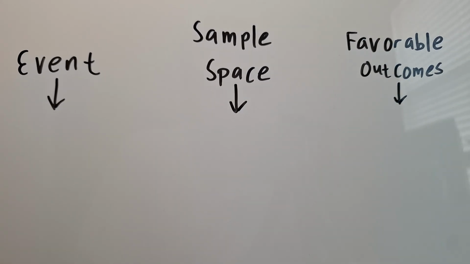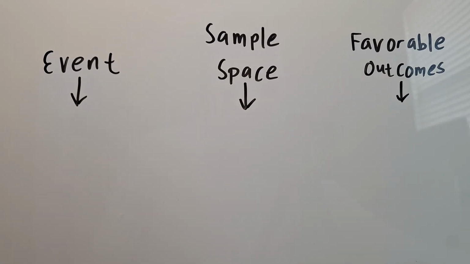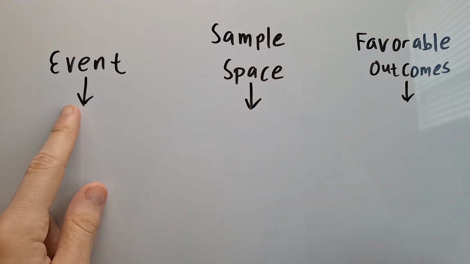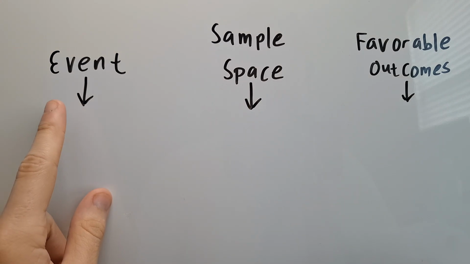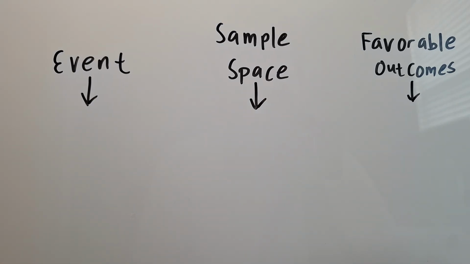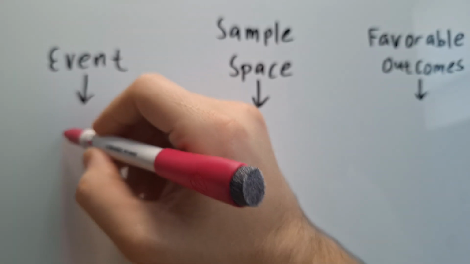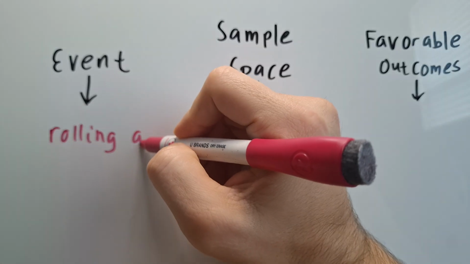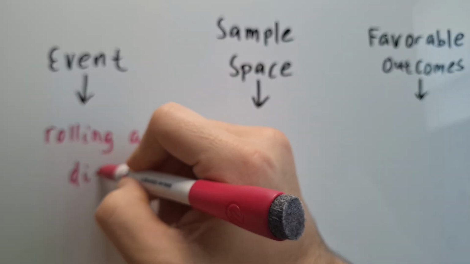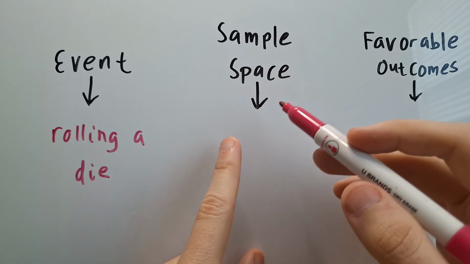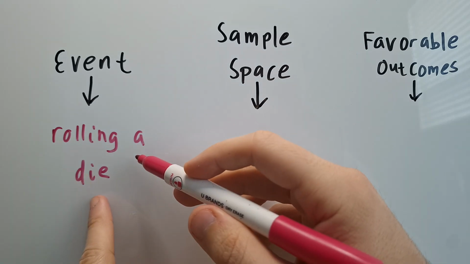So let's take a look at some terms. We have event, sample space, and favorable outcomes. So let's talk about what each of these mean. An event is any outcome or group of outcomes. So an event could be something like rolling a die or flipping a coin. I'll just say rolling a die. Our sample space is all of the possible outcomes from this set of events.